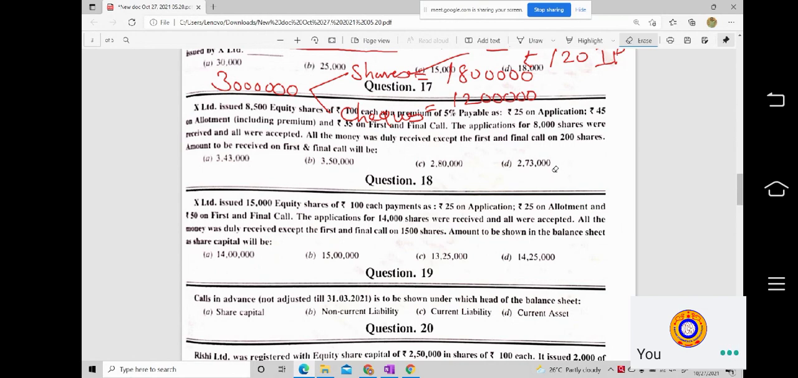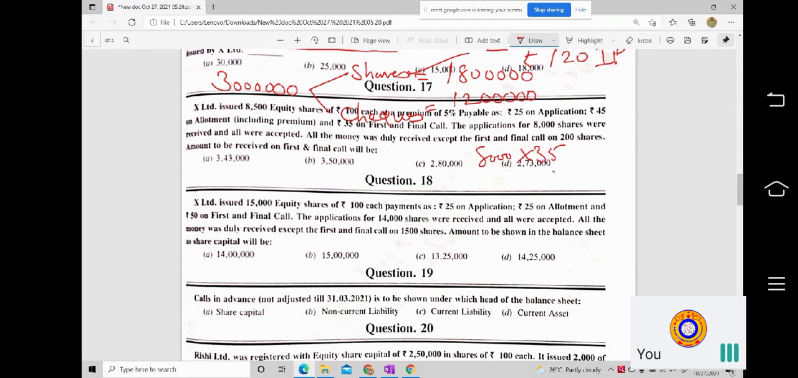So that means what I should do? I have to ensure what is the amount that I'll be receiving altogether. Let us make it in such a way that 8,500 shares is issued, but 8,000 only you received. So on 8,000 shares, how much you are about to receive on first and final call? Calculate in such a way, on 8,000, the amount is how much they said. First and final call value is 35 rupees.